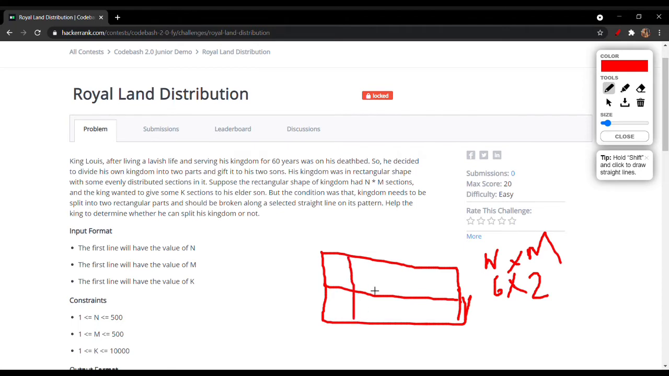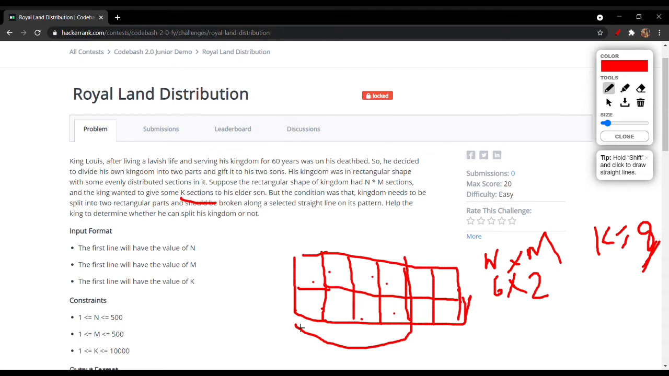So let's divide it into sections. 1, 2, 3, 4, 5. One more section, it is 6. So he wanted to distribute some k sections to his elder son. Suppose he wanted to give k sections, that means in this case he wanted to give 8 sections to his elder son. So he wanted to give these 8 sections, 1, 2, 3, 4, 5, 6, 7, 8, to his elder son, and the rest he needs to give to the younger son.